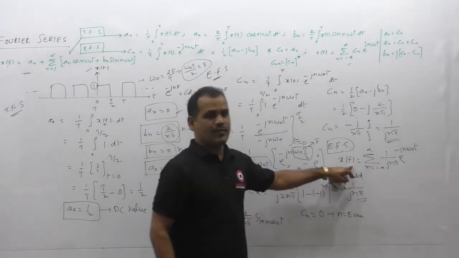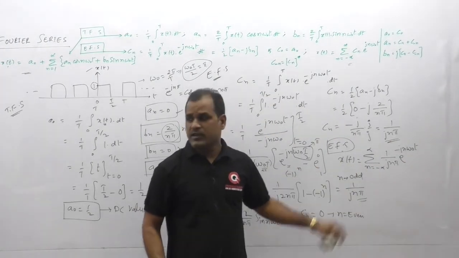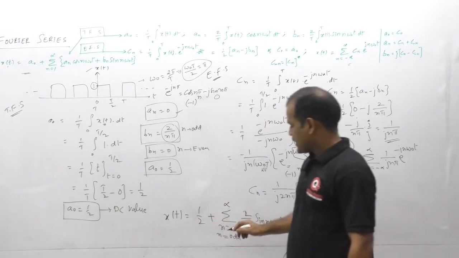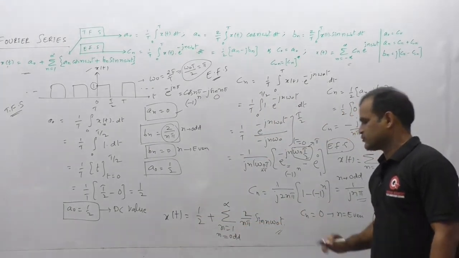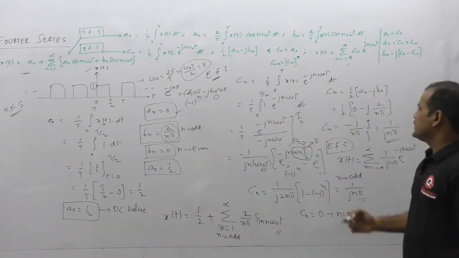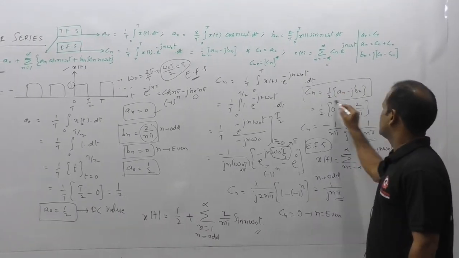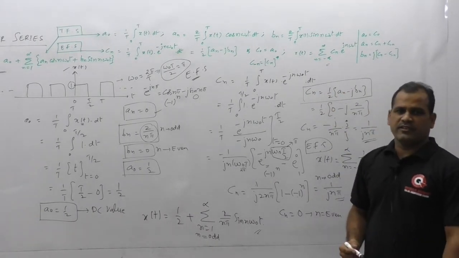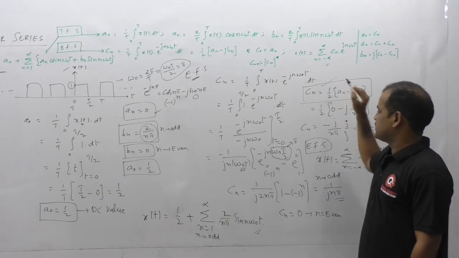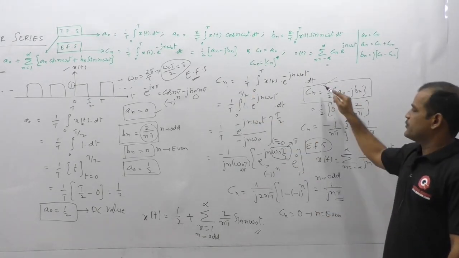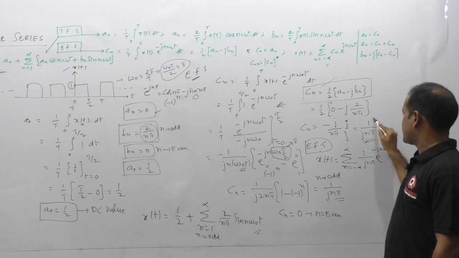So this is the complex exponential Fourier series expansion for this given waveform, and already we have written the trigonometric Fourier series expansion for this one, and we have verified both coefficients, trigonometric Fourier series coefficients and complex exponential Fourier series coefficients cross relation, because here Cn value we are getting 1 by j n pi, with this formula also we are getting 1 by j n pi.